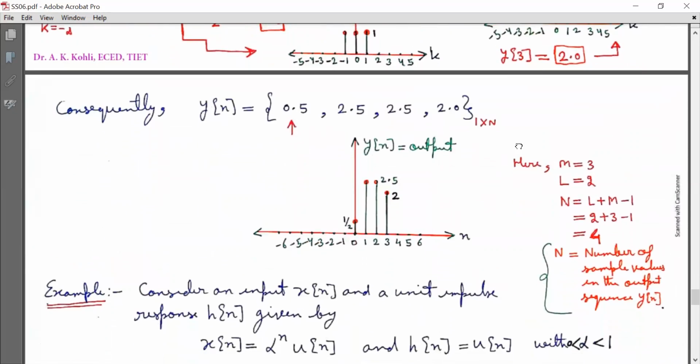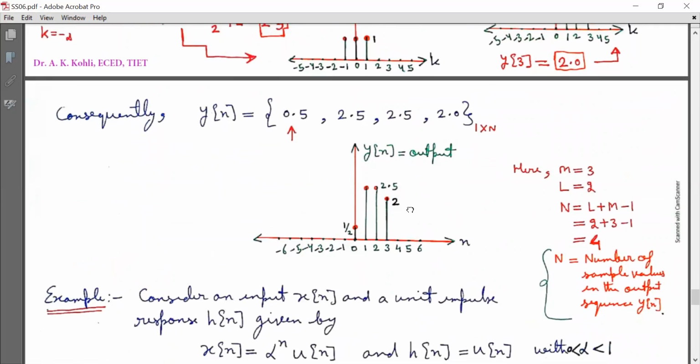Now we have plotted yn. At n is equal to 0, it is 1 by 2. At n is equal to 1, it is 2.5. At n is equal to 2, it is 2.5. And at n is equal to 3, it is 2. n0, n1, n2, n3. So yn is plotted here.